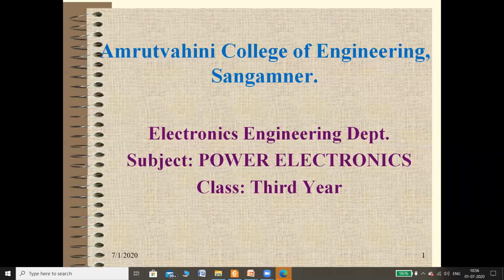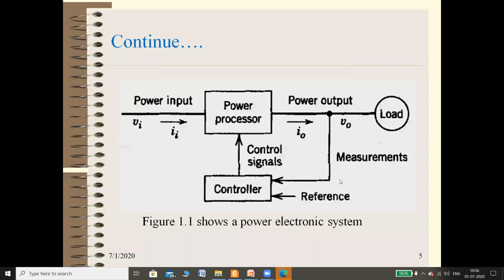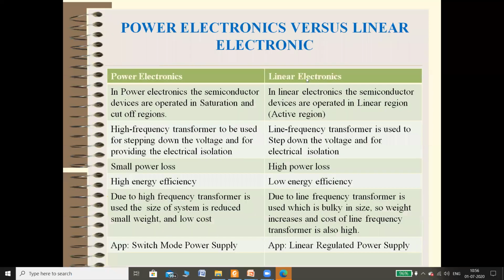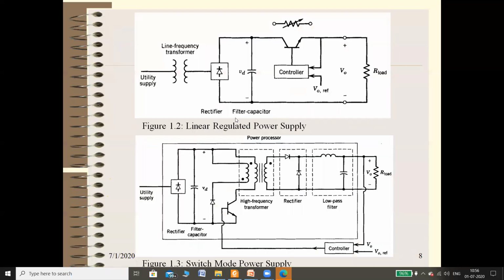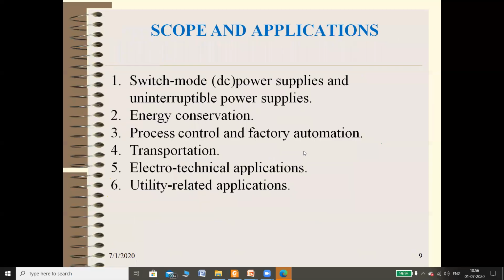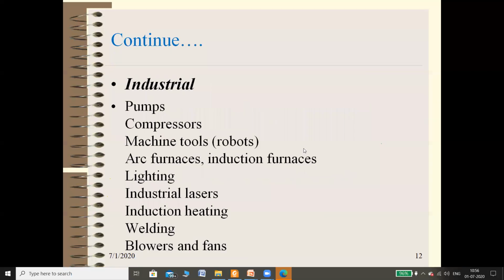Whatever we have seen, I'll just repeat from the first one. That is power electronics, the basic system of power electronics that we have seen. Then we have seen power electronics versus linear electronics. Then we have seen the difference between these two with the help of different applications of power electronics.